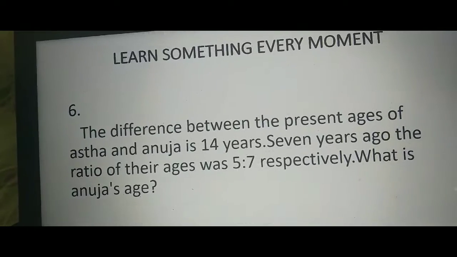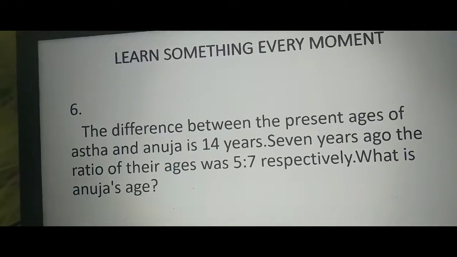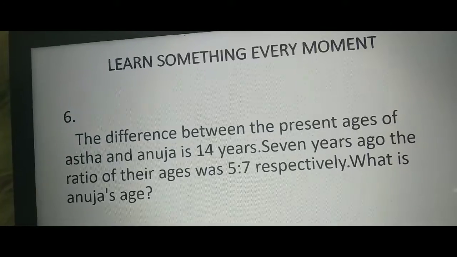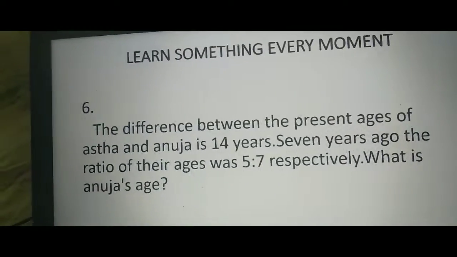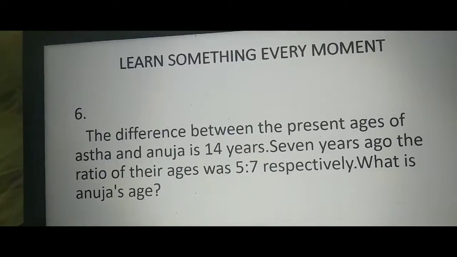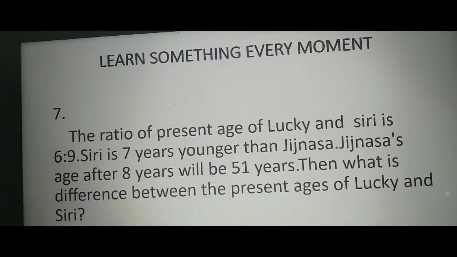So 7 into x value is the age 7 years ago. So the value we get plus 7 is the present age of Anuja. Got it? Okay. Coming to the next question.